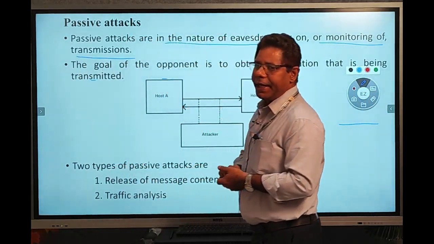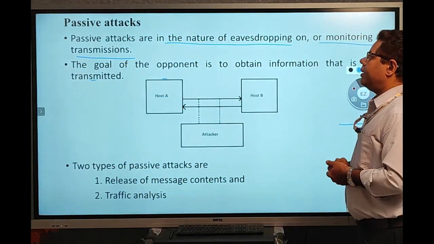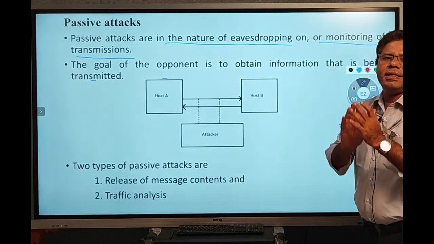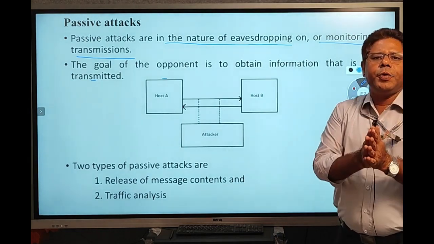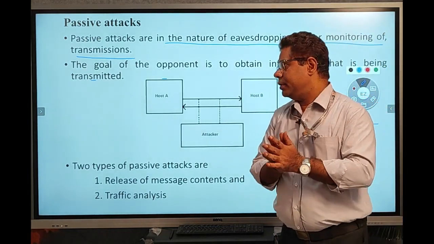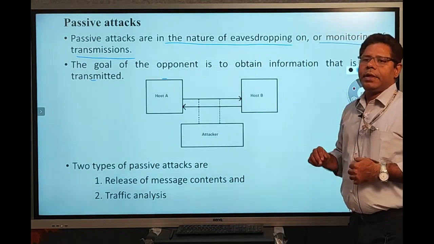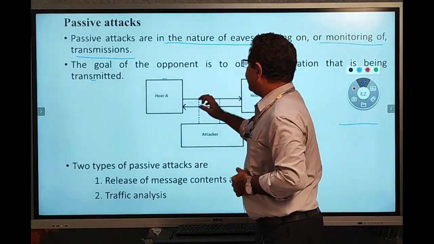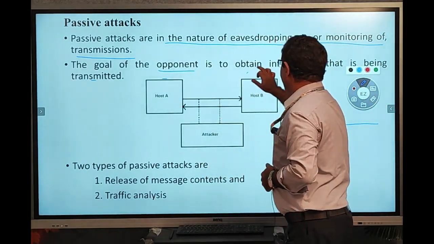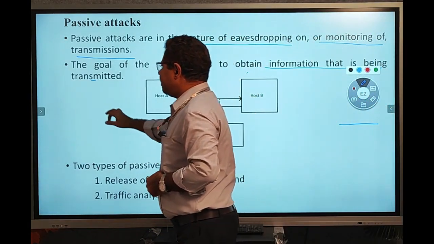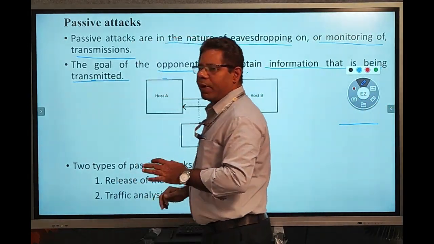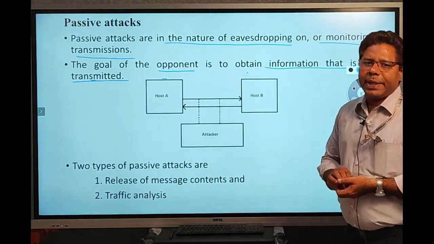In passive attacks, the attacker simply listens to what is going on during data transmission. The main goal of the opponent, the attacker, is to obtain information that is being transmitted from one person to another person.